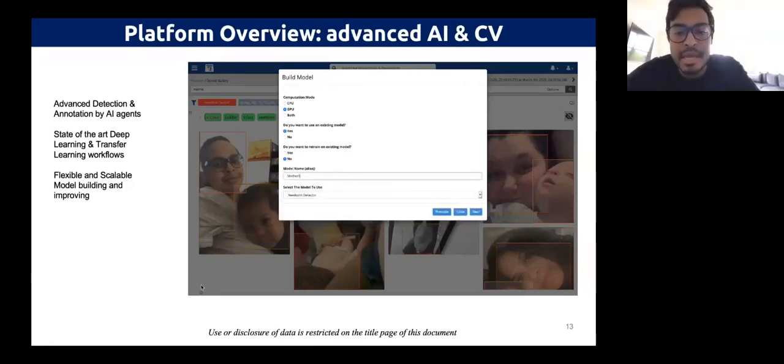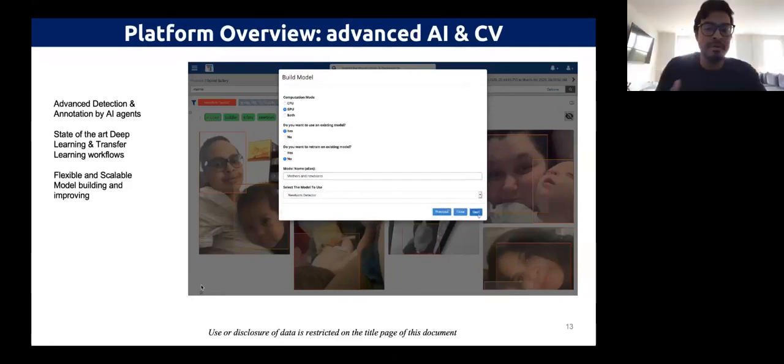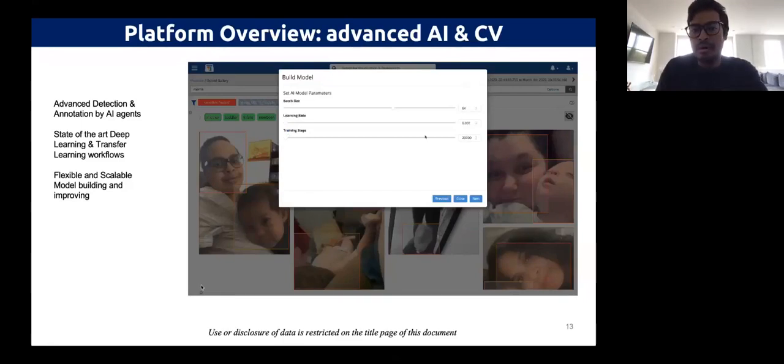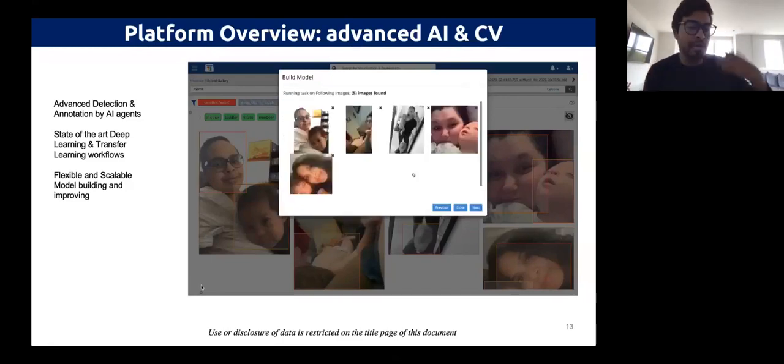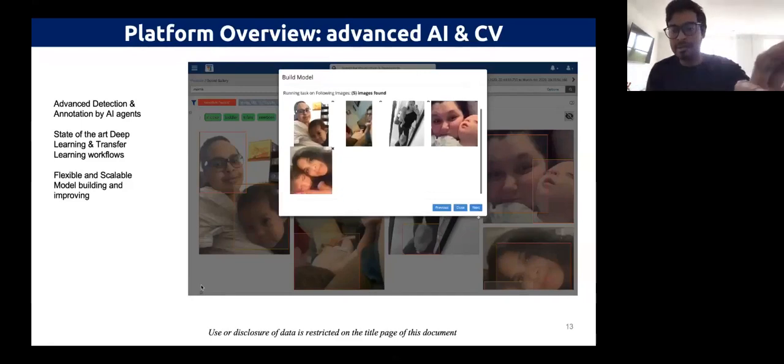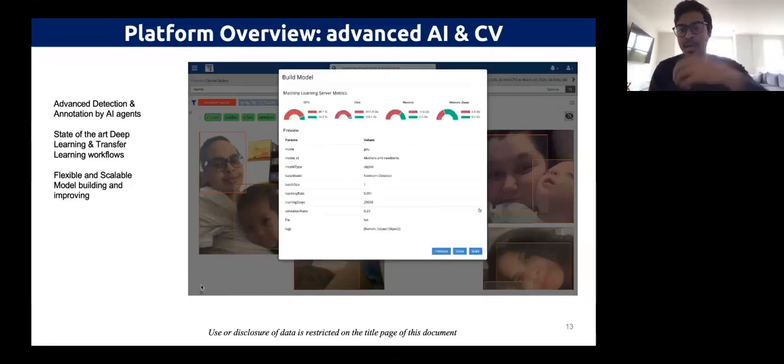Let's say this is mothers and newborns. I think I wrote mothers and children, and her children, that can be newborns or toddlers. We have a few things here to customize. This model was already created, so we're just taking the existing model and building on top of it. If you're building a model from scratch, there are a couple of options, but that is not shown here because it's a recorded video.